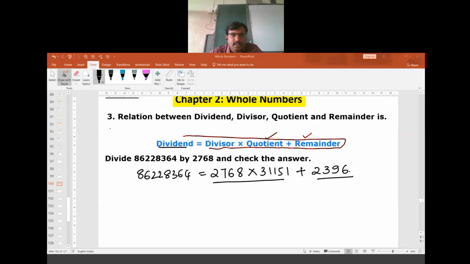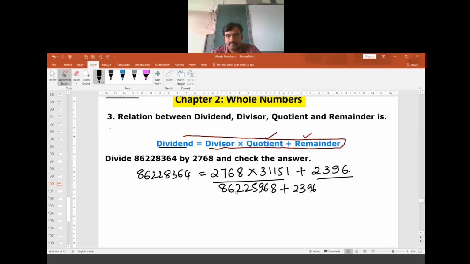2768 has to be multiplied by 31151. You can try it out. This will be 86225,968 plus 2396.